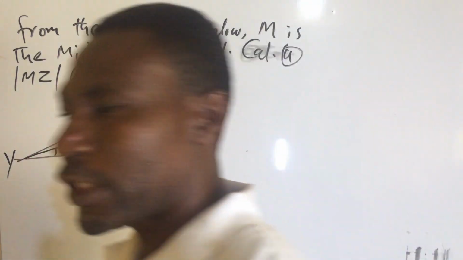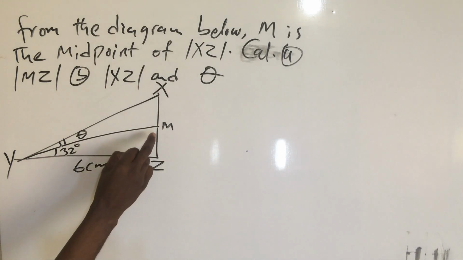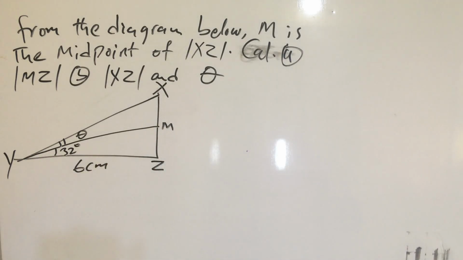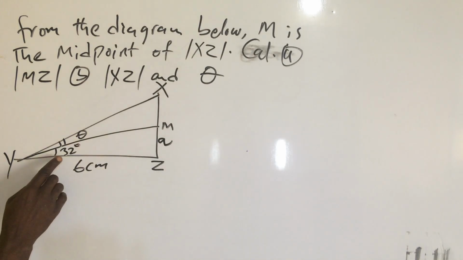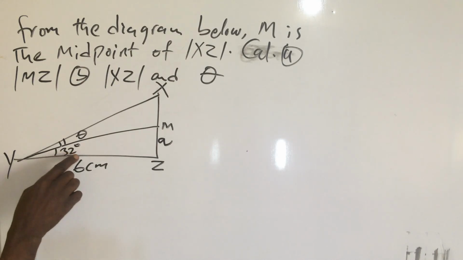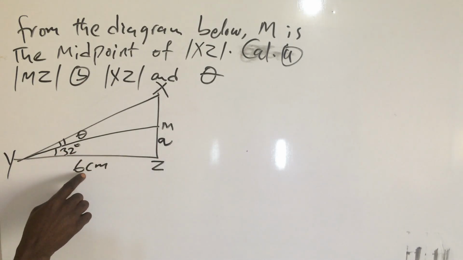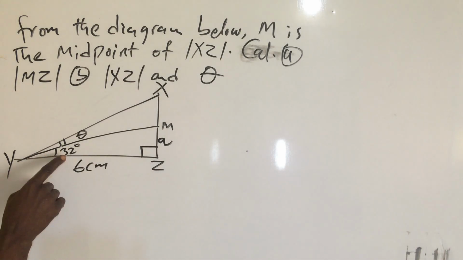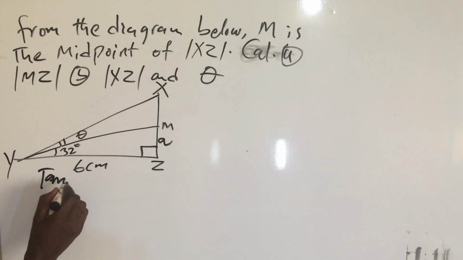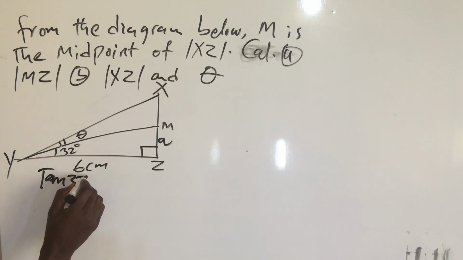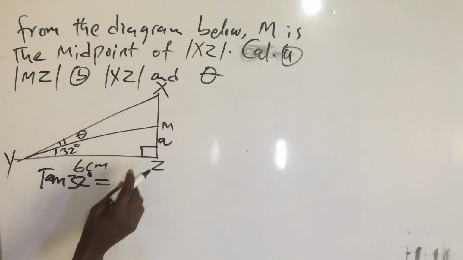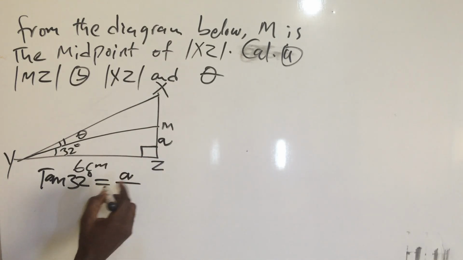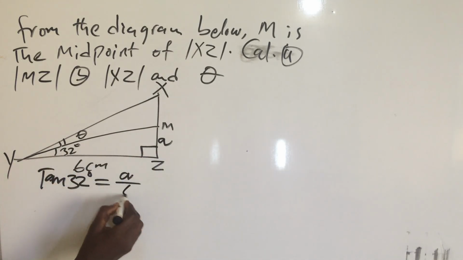Now let's solve without wasting time. Now we will first of all solve here. Okay, so we need here, let's name here A, for example. Now from our SOCA tool, right, we will make use of tan because tan theta equals opposite over adjacent. This is a right angle triangle here. Okay, so now it is tan 32 degrees equals opposite, which is A, over adjacent to this angle, which is 6.